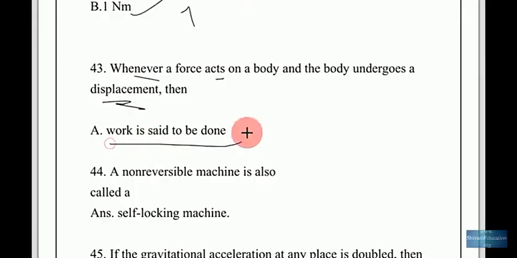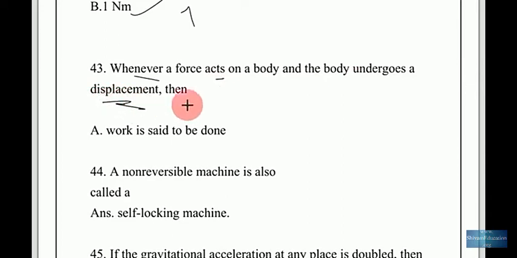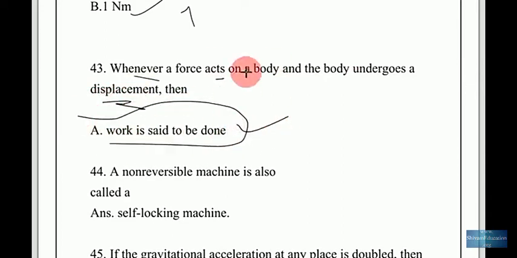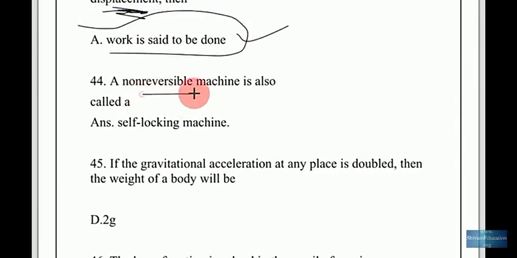Whenever a force acts on a body and the body undergoes a displacement, then the work is said to be done. So remember, the body undergoes a displacement, then the work is said to be done. A non-reversible machine is also called a self-locking machine, and its efficiency is less than 50%.